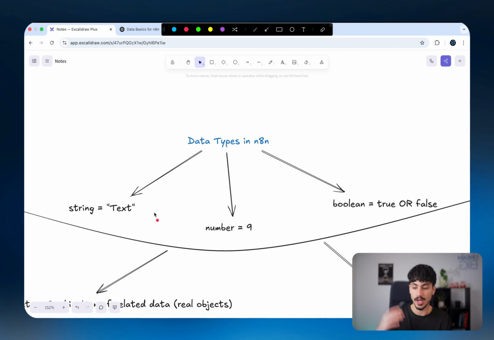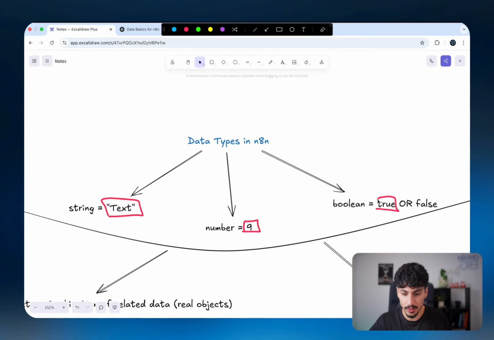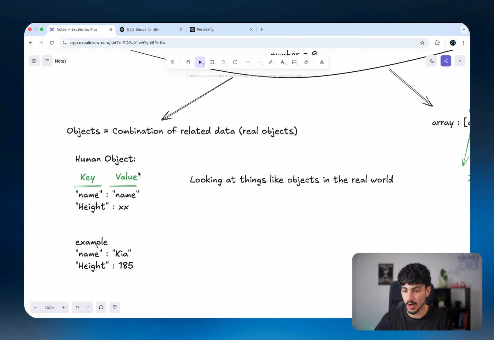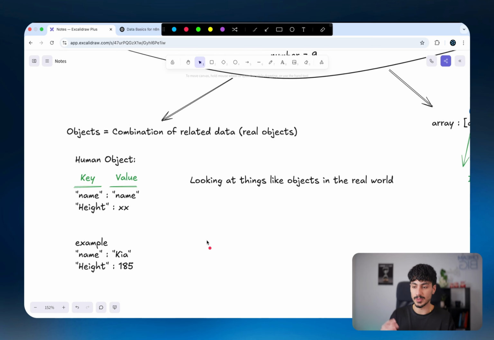So the reason why these are simple data types or primitive data types or single value data types is because, as I just said, they're just a single value. This one is one single value, this is one single value, and this is one single value. Now the two bottom data types, arrays and objects, are complex data types because they're what we call multi-value data types. Now the fourth data type is an object.